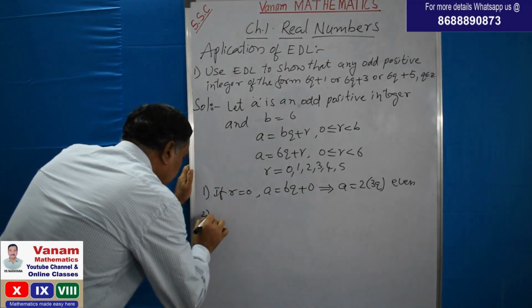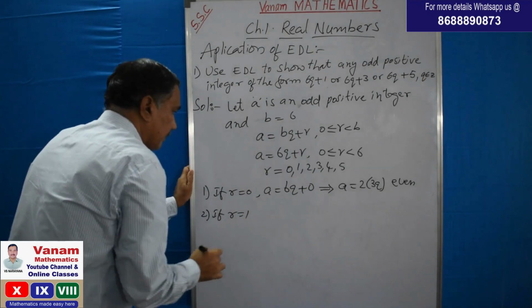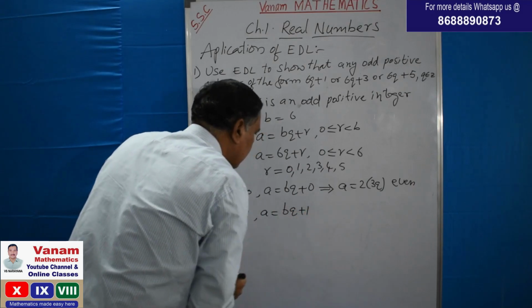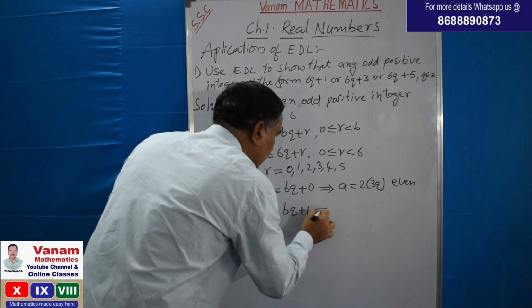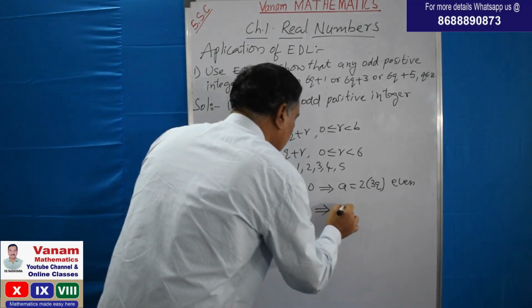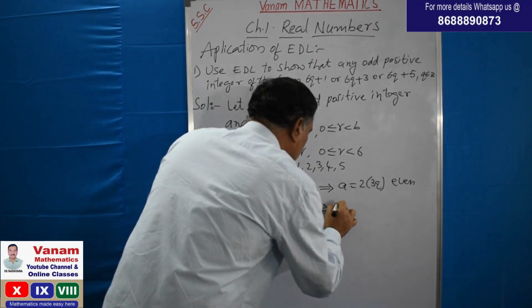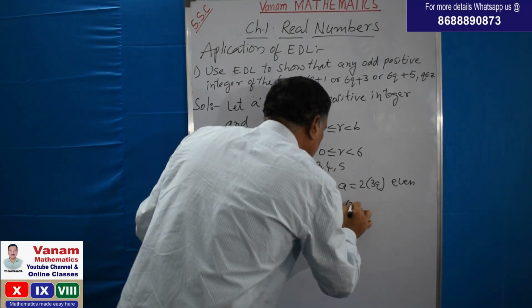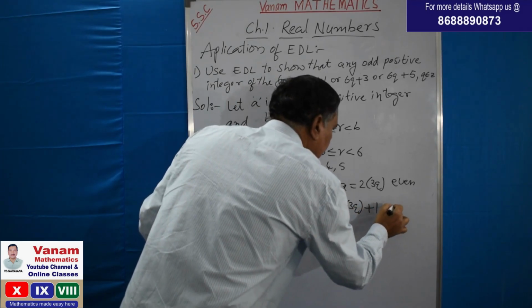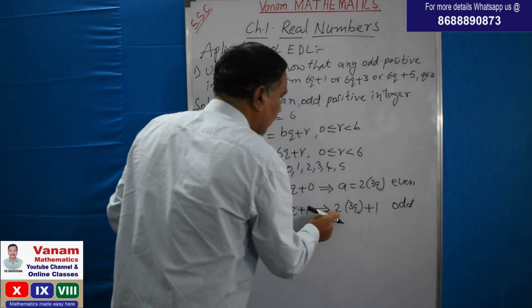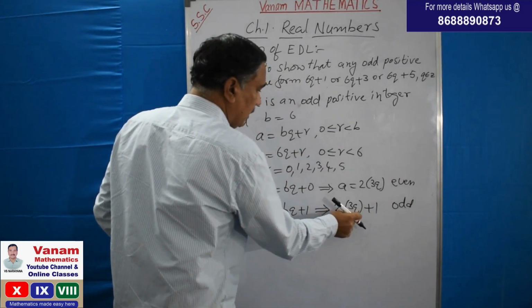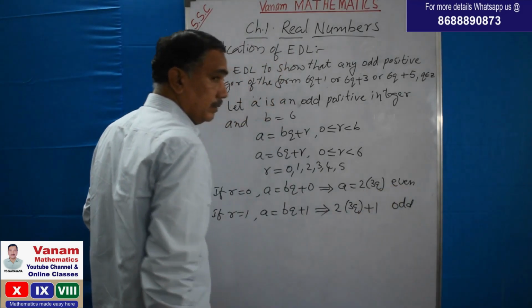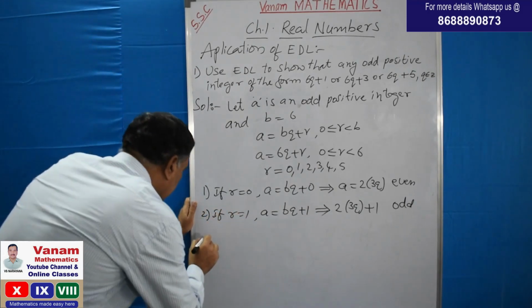Now second one. If r is equal to 1, that is A is equal to 6q plus 1. This we can write as 2 into 3q plus 1. This is an odd number. 2 into something means it is an even number, plus 1. Even plus 1 is an odd number. We know that.